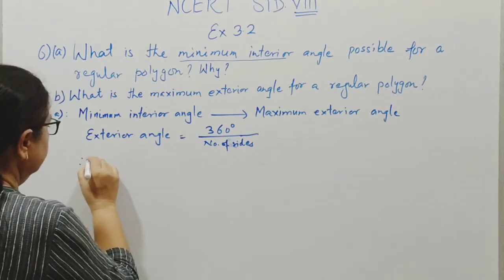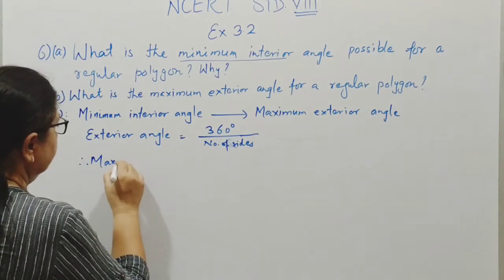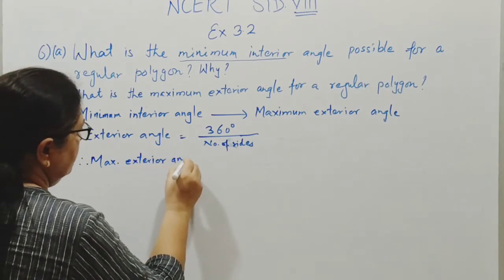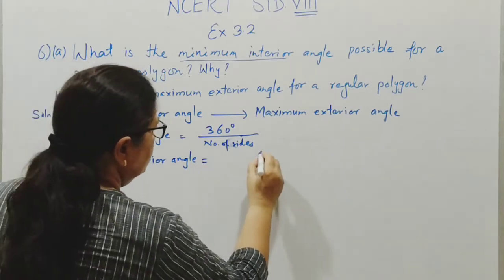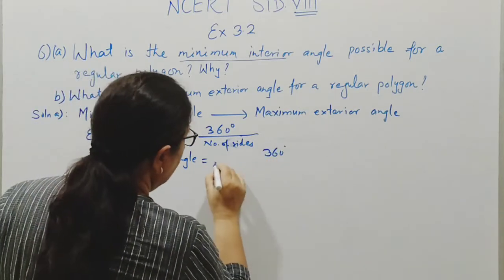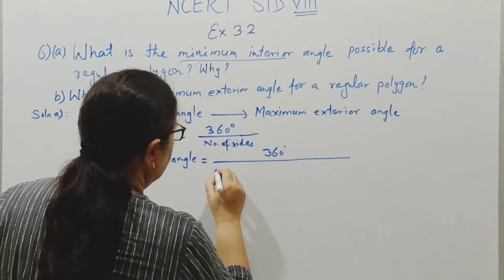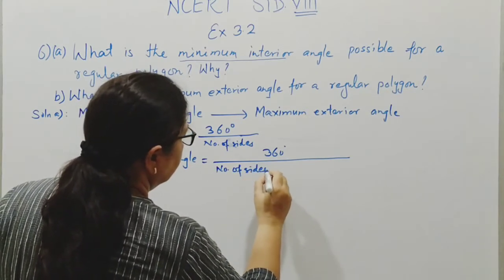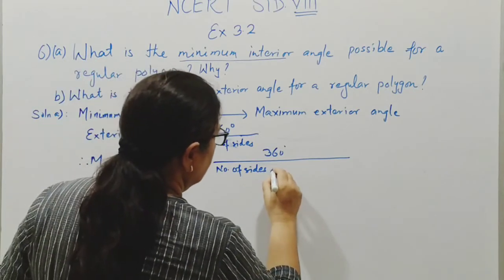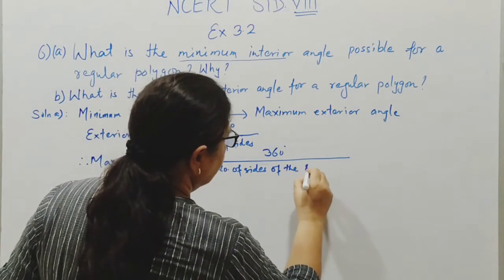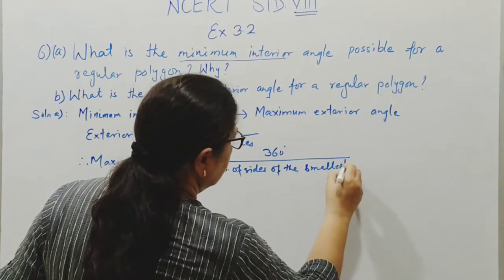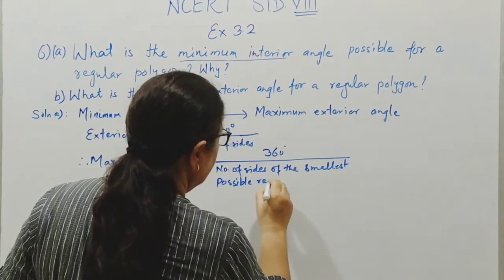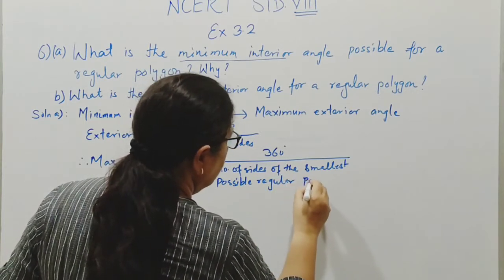So, maximum exterior angle is equal to 360 degree upon number of sides of the smallest possible regular polygon.